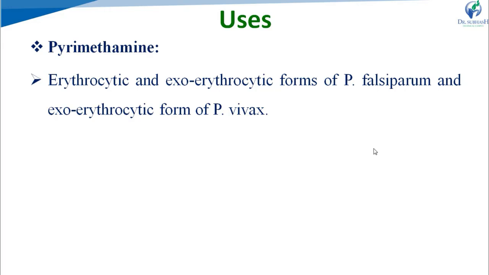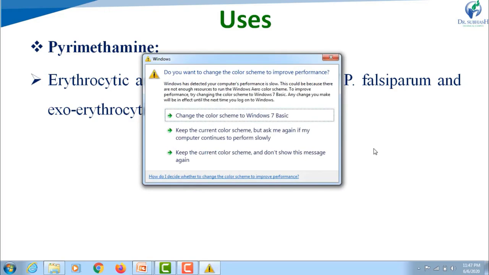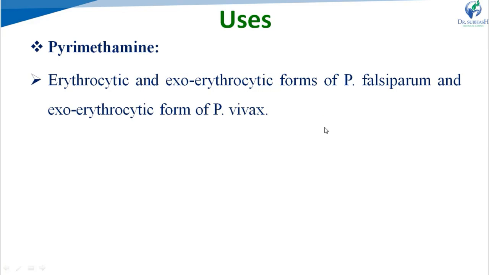And if the patient is infected with Plasmodium vivax, this drug is effective only in the exoerythrocytic phase. That means when Plasmodium is present in liver cells, the parenchymatous cells of the liver, then this drug is effective.